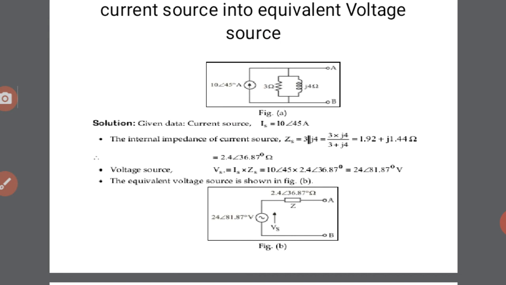In the same way, we convert the voltage source into current source. Look at the same example.